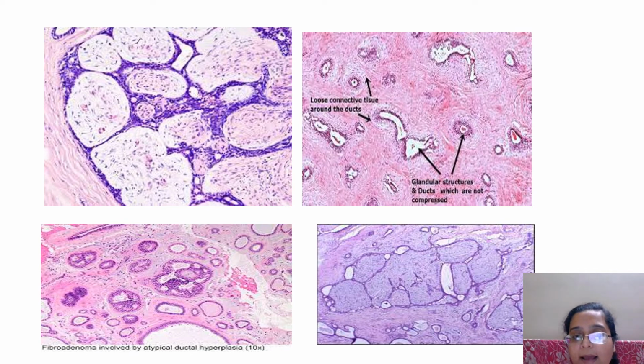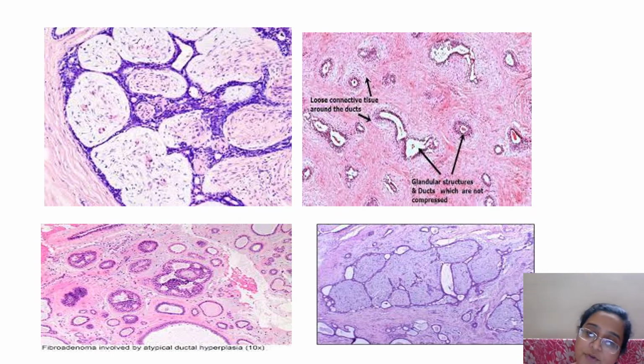Okay, so what happens is a lot of glands not arranged in lobules, breaking the lobular architecture, because there will be ducts and glands in this anyway. So if you get a normal breast biopsy, then that doesn't mean it's an adenoma. But there are a lot of glands spread all over the architecture.